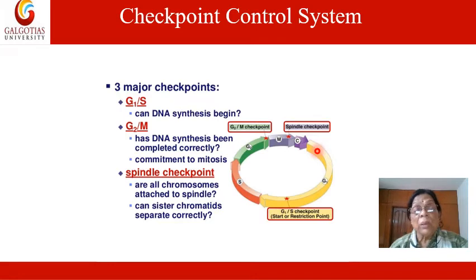So that will be proper if it is attached to the centromere properly. If the attachment is not proper, then there will be unequal distribution of the chromosomes. One cell can get 2 chromosomes, and the other can be deficient of that particular chromosome. So at this checkpoint, if the attachment of the centromere with the kinetochore is not proper, then here also the cell division can stop. So this is the third checkpoint.